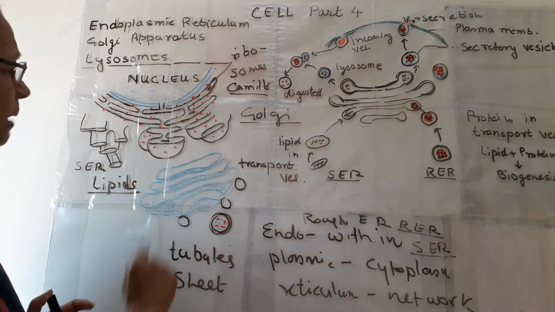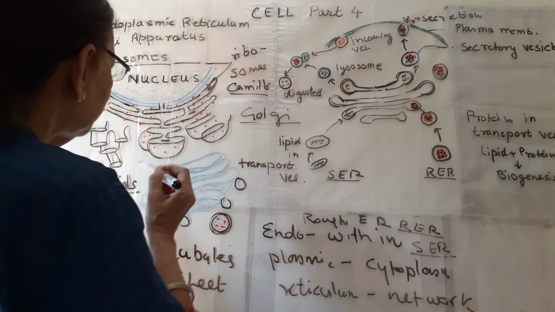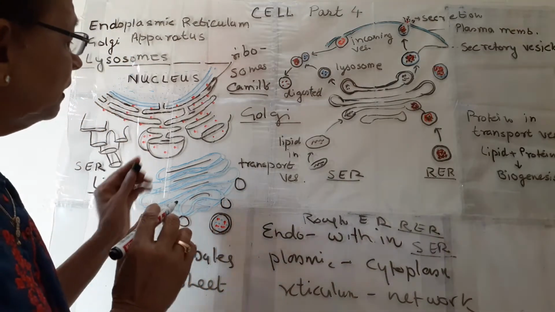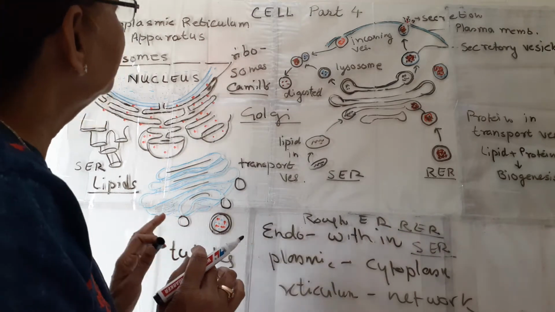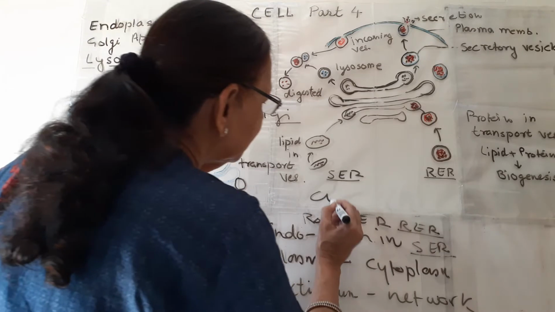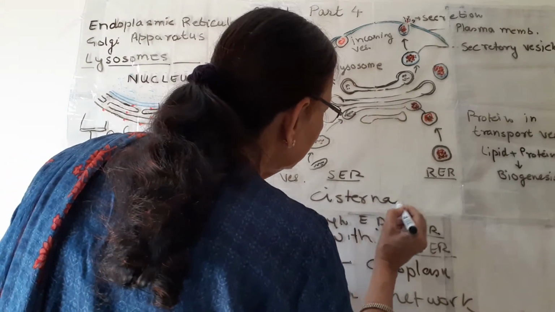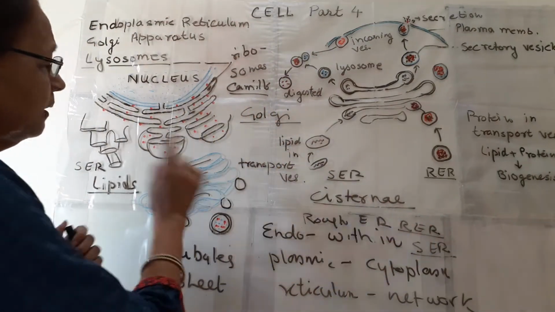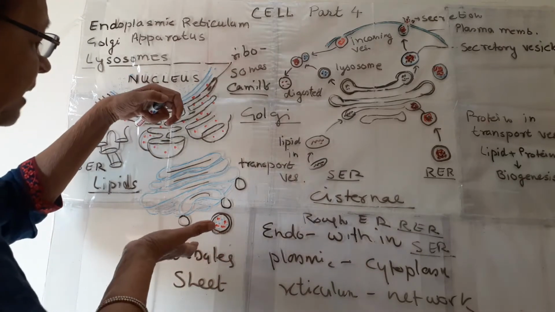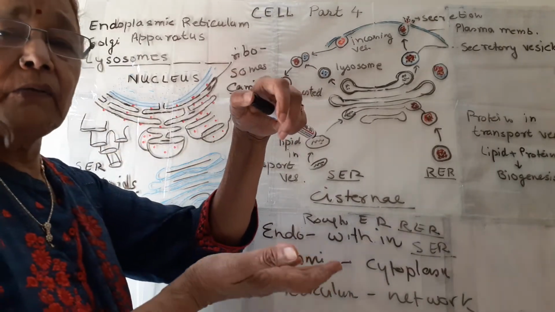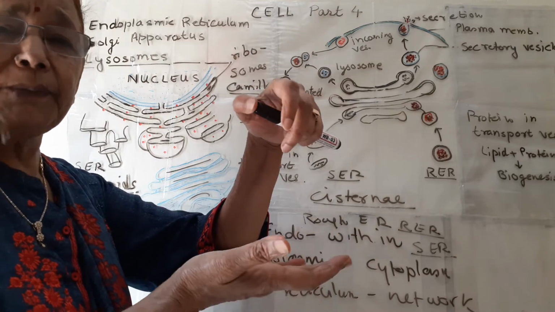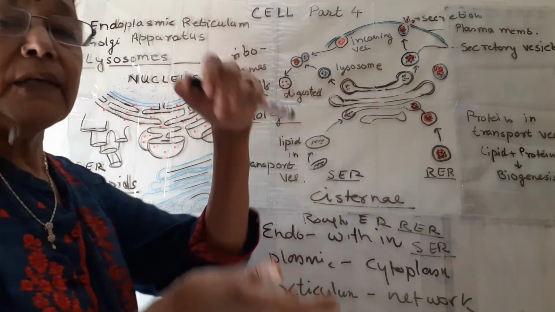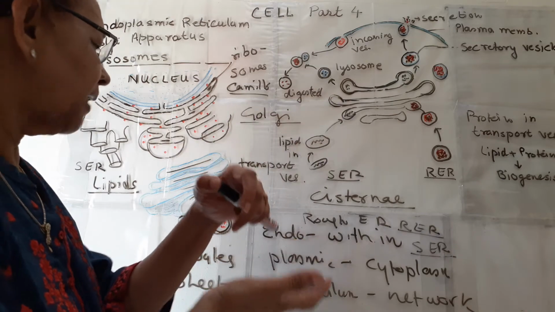This is the diagram of Golgi apparatus. These are this one, 1, 2, 3, 4. These are different units of Golgi apparatus, and they are known as cisternae. Singular is cisterna and plural is cisternae. One unit is known as cisterna. They are present in the form of stacks. Do you know a pack of cards, tash ke patte? Like this, these different cisternae in Golgi bodies are present one over the other, forming a stack.